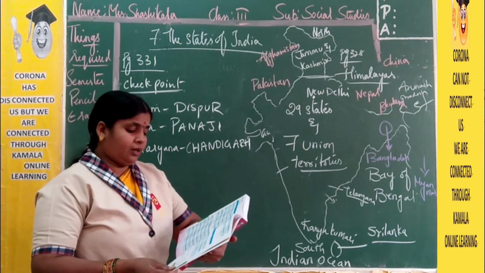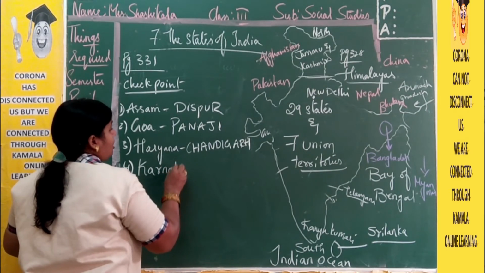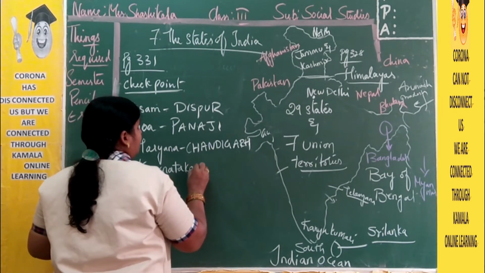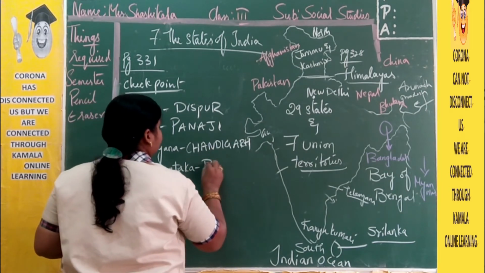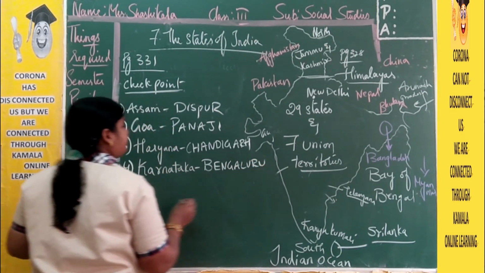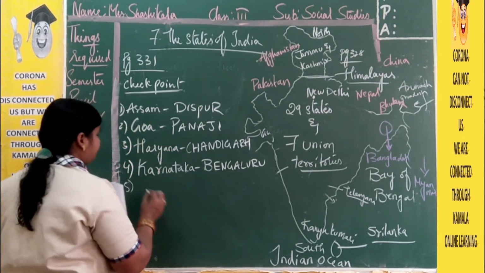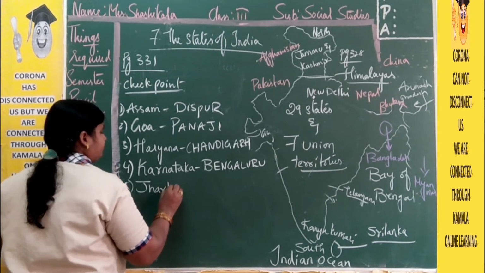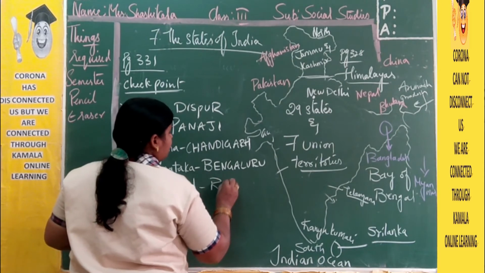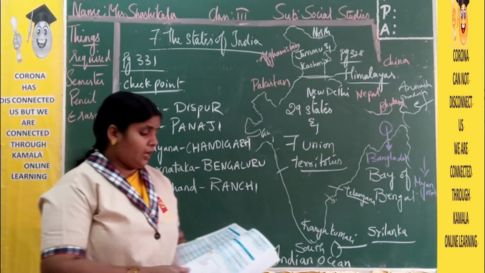Next, fourth one, Karnataka. All capitals are answers. Karnataka capital is Bengaluru. And next, Jharkhand. Jharkhand capital is Ranchi. Right?